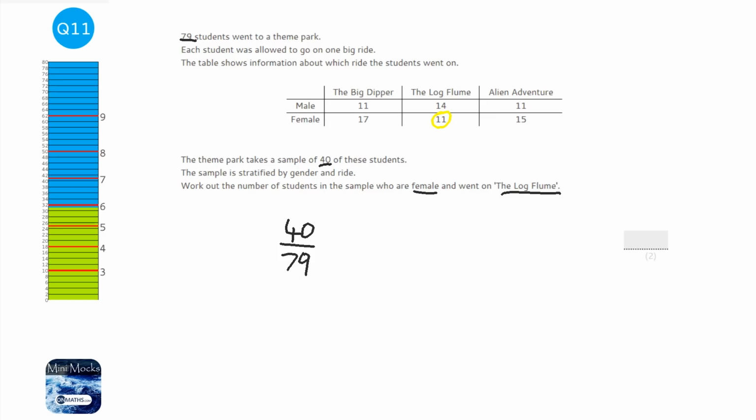So the first thing to do on a stratified sample is find out the fraction of the amounts of people that you need. And we want that fraction of 11. So just times it by the amount that we're interested in. So I do that on my calculator now. 40 over 79 times 11 equals